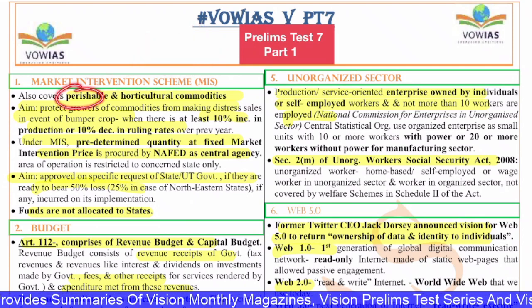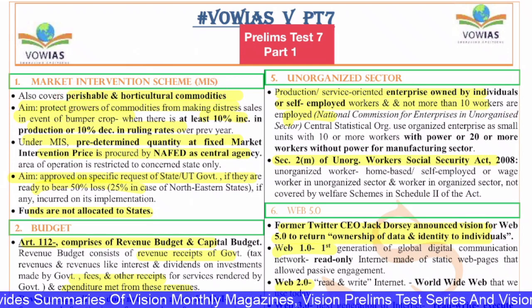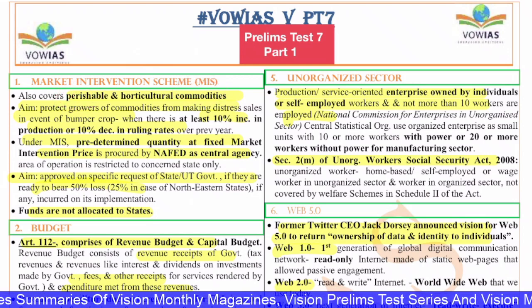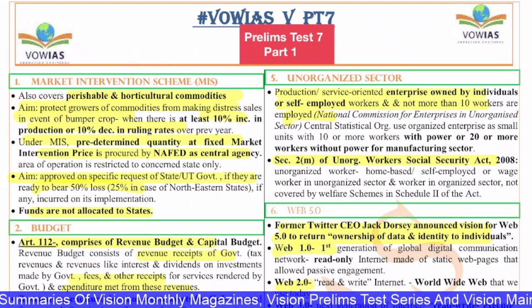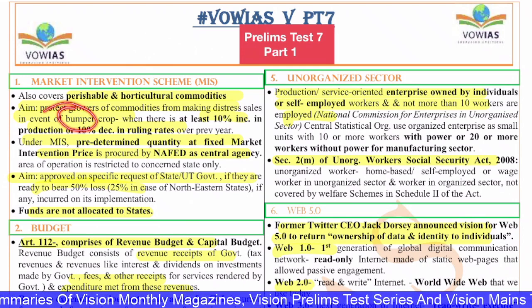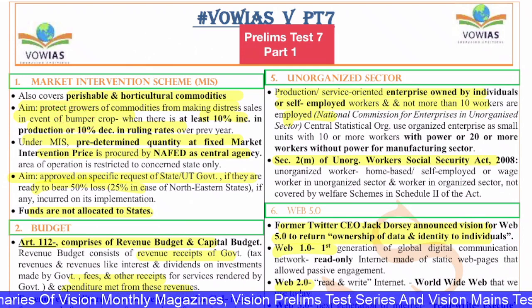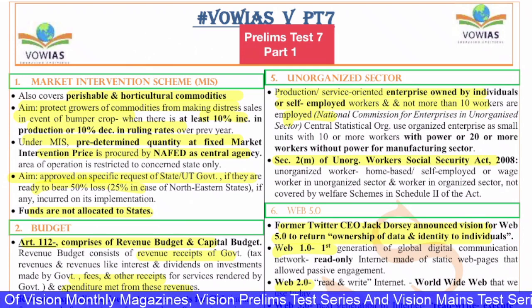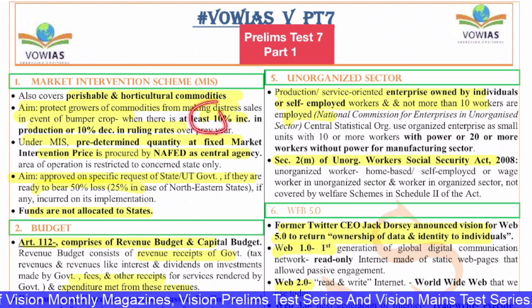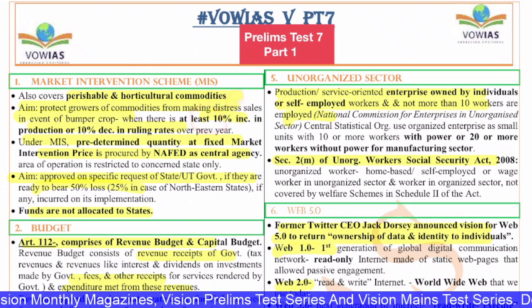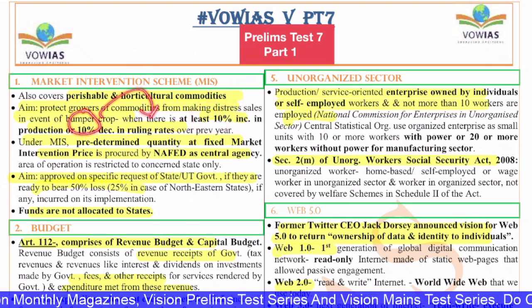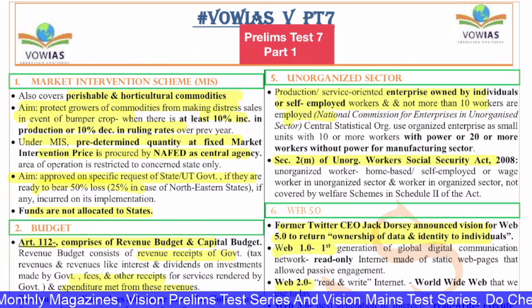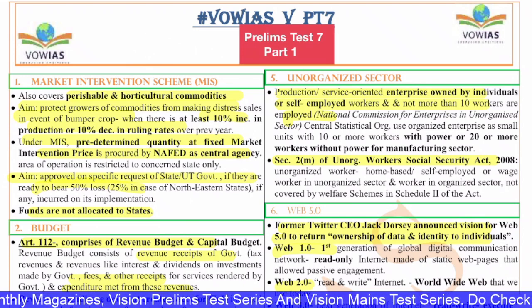It covers both perishable and horticulture commodities. So this is basically for the protection of the farmers during a bumper year. That means sometimes the crops will grow very well. So during those years, as the supply increases, the government tries to protect them. When there is at least 10% increase in the production or 10% decrease in the ruling rates over the previous year, during these two conditions, the government will intervene.